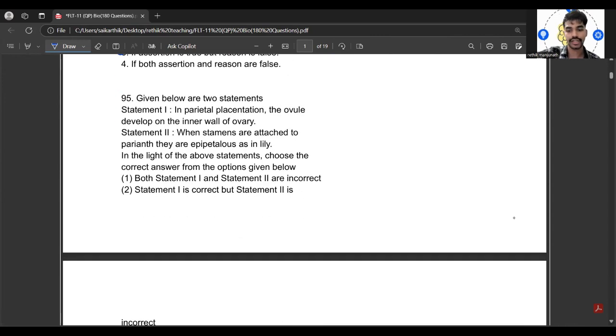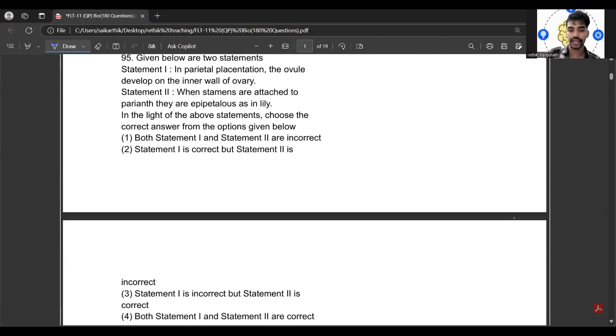The 95th question states: given below are two statements. Statement one says that in parietal placentation, the ovules develop on the inner wall of the ovary. Statement two says that when the stamens are attached to the perianth, they are epipetalous as in lily. In the above statements, choose the correct answer from the options given below.